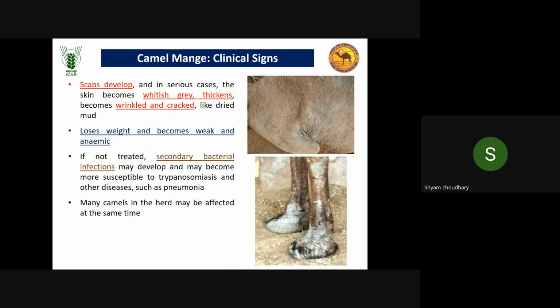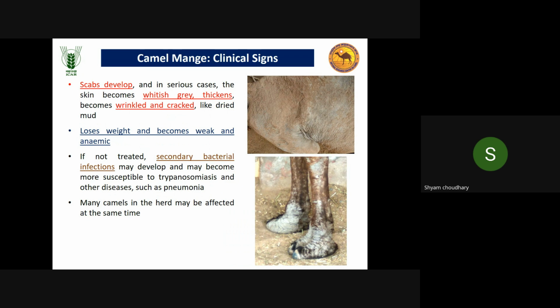In the later stage, the scab develops, and whitish gray, thickened, wrinkled, cracked skin can be seen in this picture, like leathery skin in the chronic stage, because skin also has its own defense mechanism. Hyperplasia and hyperkeratosis will occur. They will ultimately result in leathery, whitish, wrinkled skin.